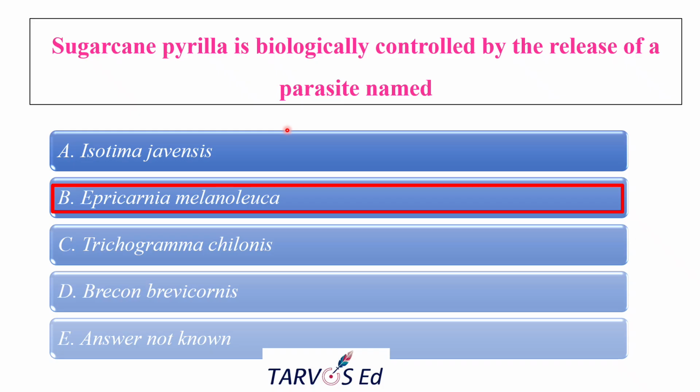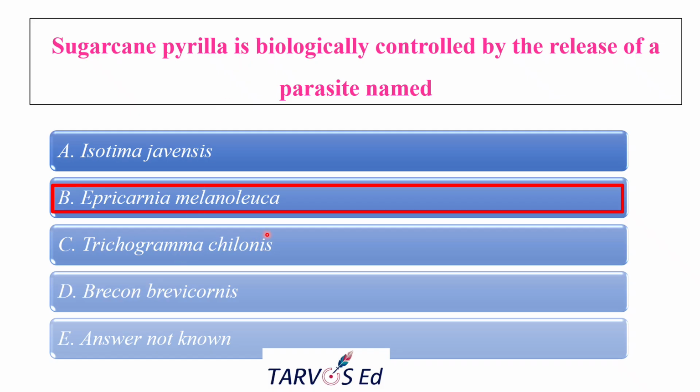That is why I am telling you that the larva feeds on the nymph and adult of this particular pest. They feed externally on the Pyrilla, sucking the body fluid and killing them. Usually in India, it is mass released at 1000 to 1500 larvae per hectare. And why the other answers are wrong: Isotima javensis is the tachinid parasitoid of the sugarcane borers, not against the Pyrilla.